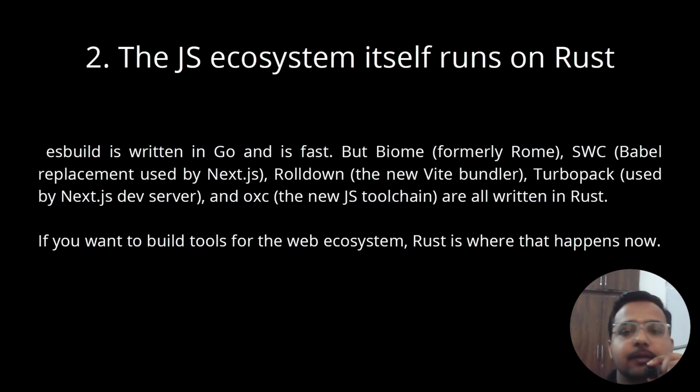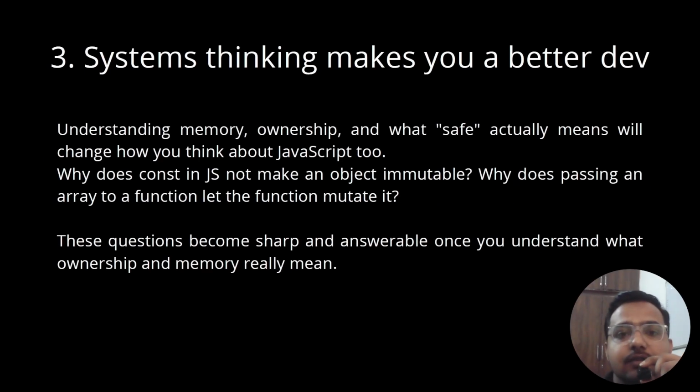The second reason is that the JavaScript ecosystem itself runs on Rust. You know, esbuild is written in Go and is fast, but Biome, Babel, Rolldown, and Turbopack are all written in Rust. If you want to build tools for the web ecosystem, Rust is where that happens now. So that is the reason you should care about Rust.